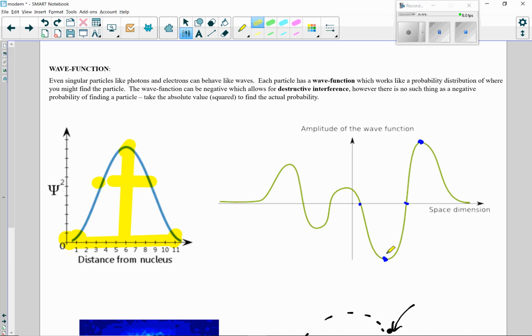Okay, here's another wave function. We'd be most likely to find the particle here or here, and we definitely wouldn't find it where it's zero, because if you take the absolute value squared of zero, it's zero.